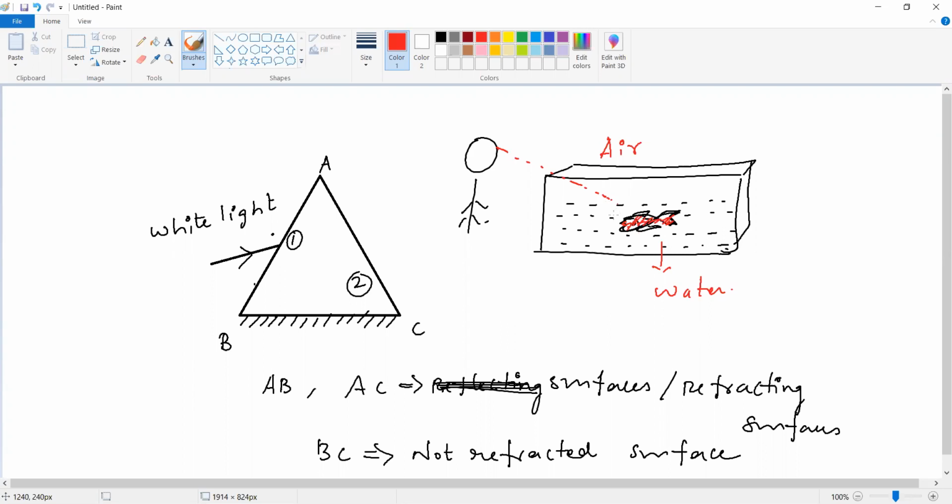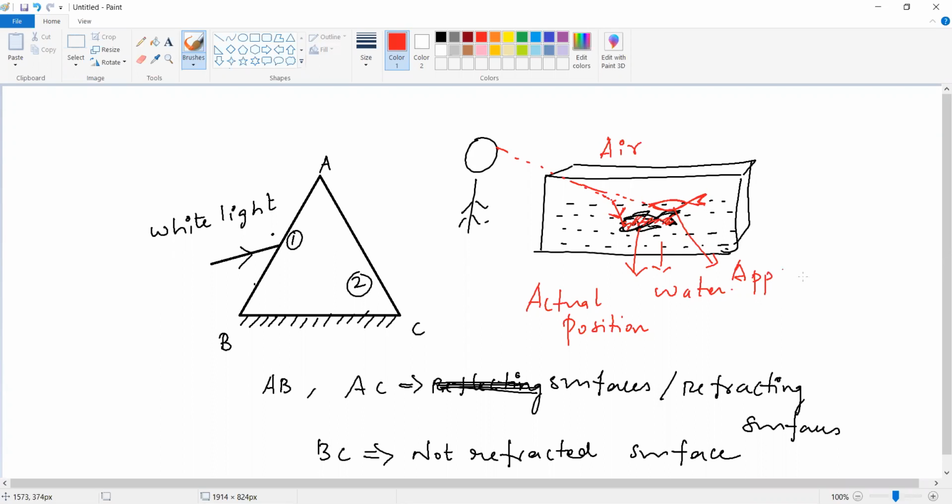So what happened? This is the actual position of the fish. But what happened when we are seeing this? We cannot see the actual position because the light refracts again. We can see only this, the apparent position. This is the apparent position of the fish.